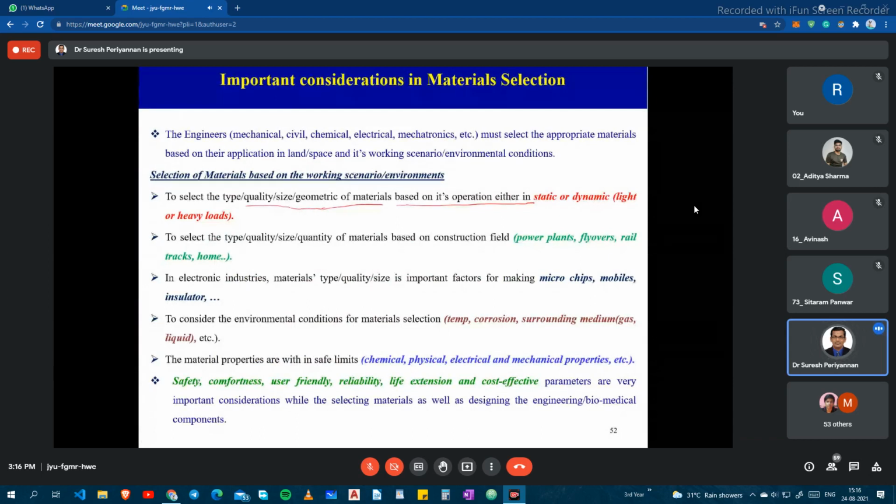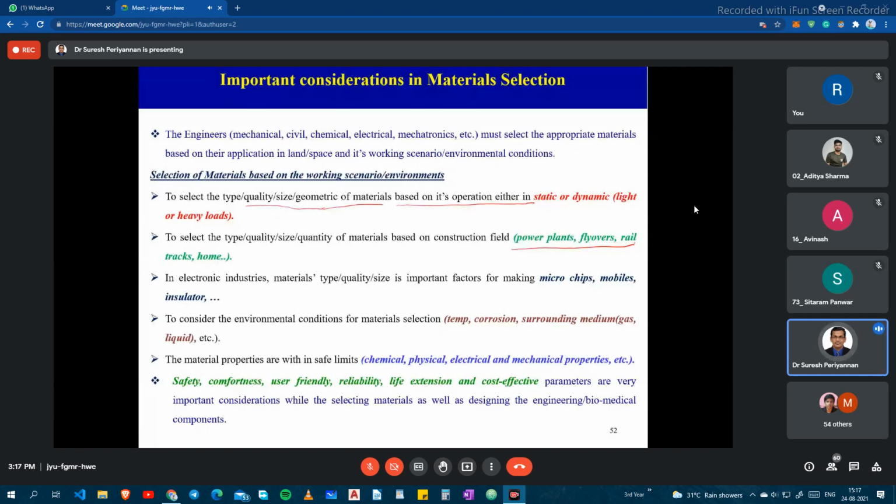Now select the type, quality, size, and quantity of the material. In power plants, we are using a lot of mild steels, right? While constructing buildings, dams, and houses, we are using a lot of steels, mild steels. So the size of the mild steel matters. When we are going for a small house, the beam is prepared with a small diameter of steel. When you are constructing big overbridges and railway tracks, they consider bigger sizes of steel.